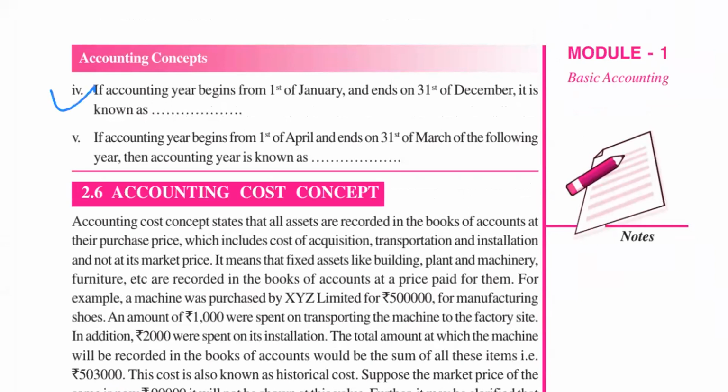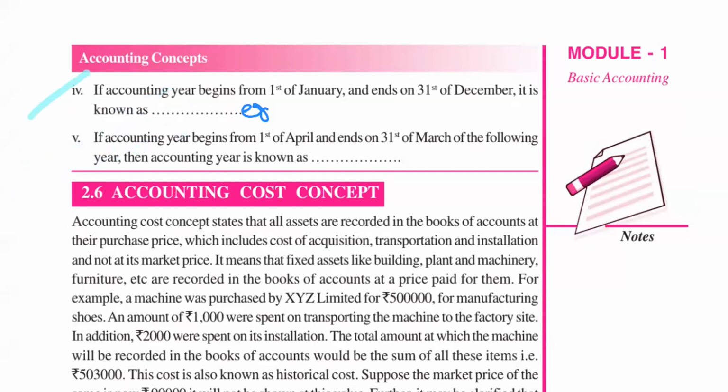If accounting year begins from 1st of January and ends on 31st December, this is called as which year? Calendar year. Very good. If accounting period begins from 1st of April and ends on 31st March, this is called as what? Financial year. Very good. 1st of January to 31st December, calendar year. 1st of April to 31st March, financial year.